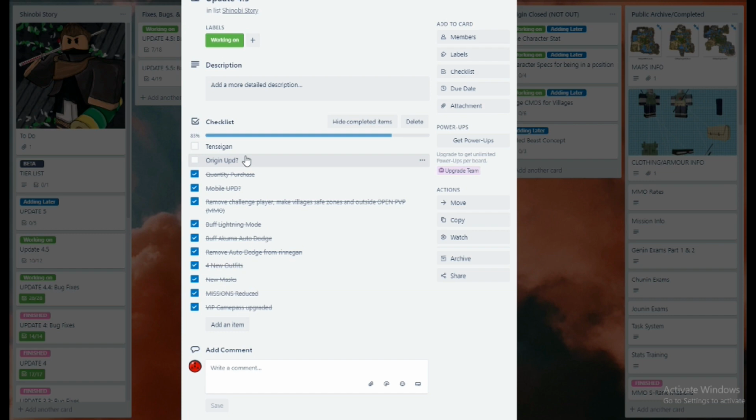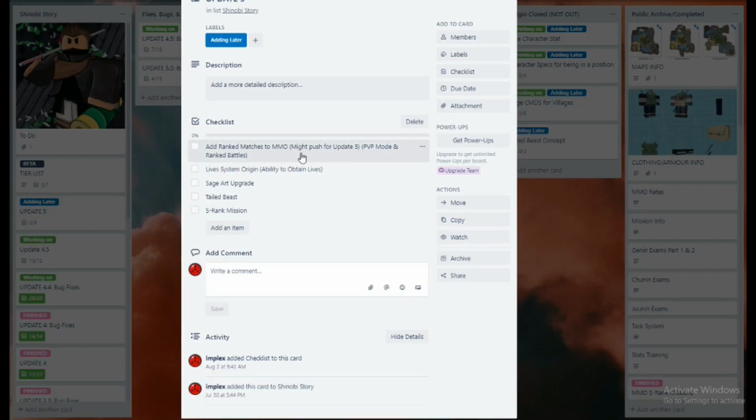The next update is actually update 5. We want to get ranked matches for MMO. IB Main had this really good concept where for the 4v4, there's going to be a nice big kind of open forest area, not too big. It's a good, decent size. There's going to be bushes to hide in. There's going to be a lot of things to ambush people.